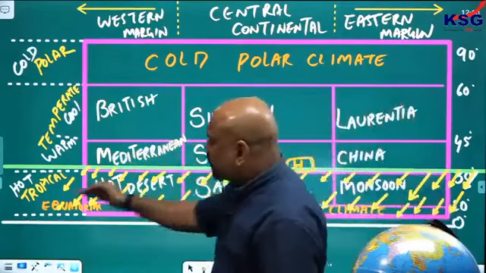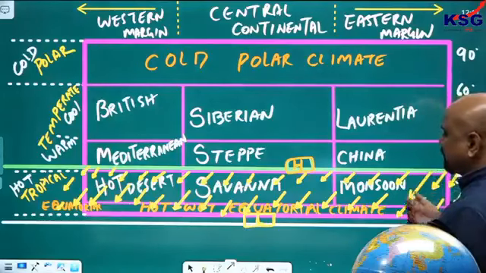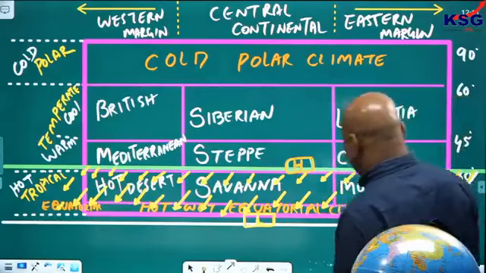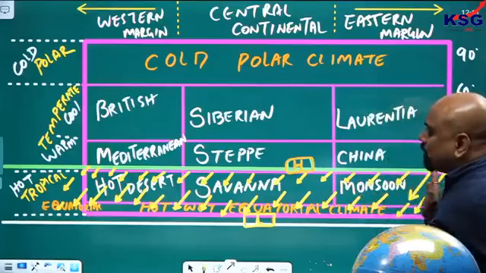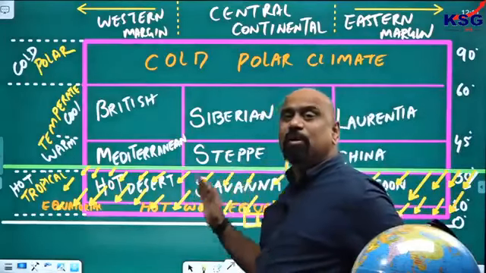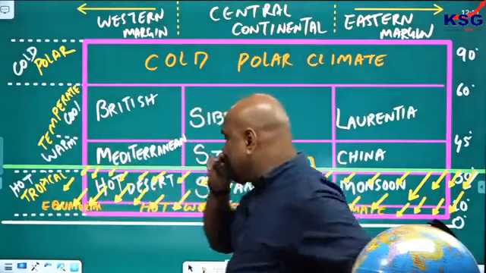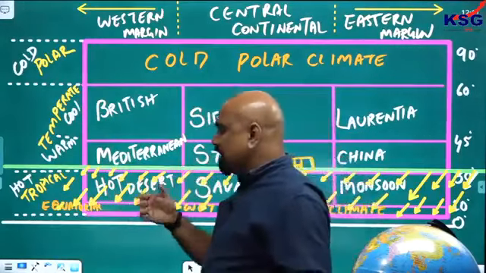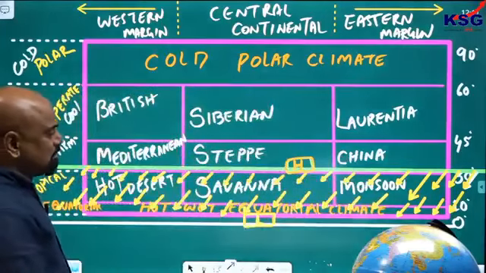So wind is blowing from high pressure to low pressure, and this easterly wind is influencing monsoon. There is more rainfall in the monsoon regions because of the impact of the ocean. In savanna regions you have moderate rainfall, and hot deserts have no rainfall at all, because they are mostly influenced by the dry easterly wind coming from the continent.